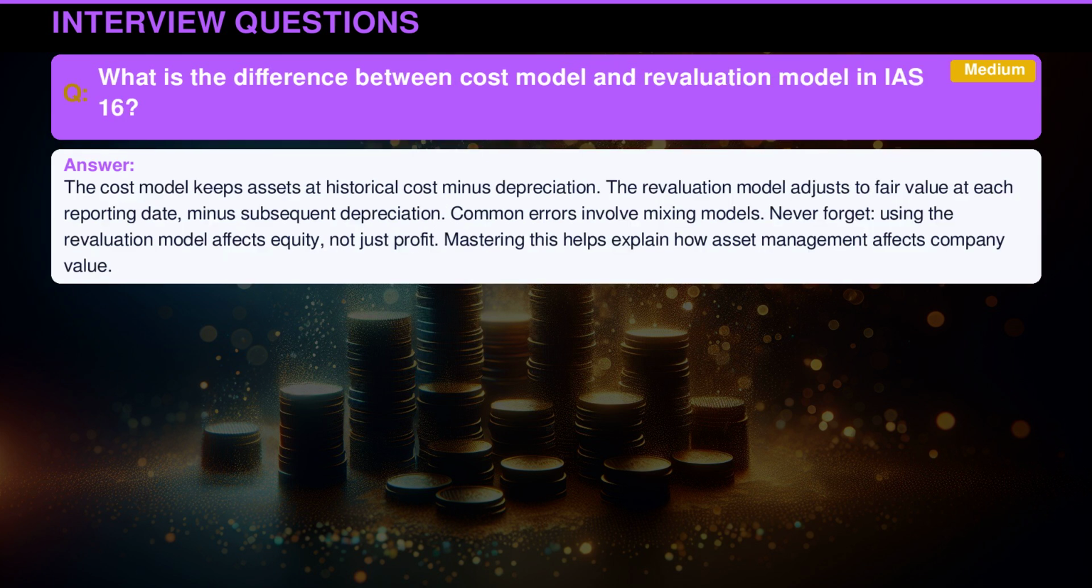The cost model keeps assets at historical cost minus depreciation. The revaluation model adjusts to fair value at each reporting date, minus subsequent depreciation. Common errors involve mixing models. Never forget, using the revaluation model affects equity, not just profit. Mastering this helps explain how asset management affects company value.